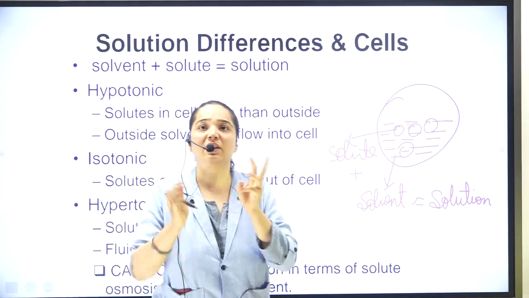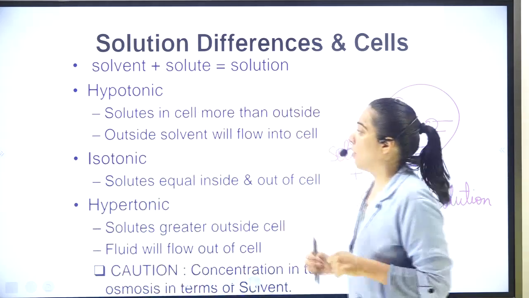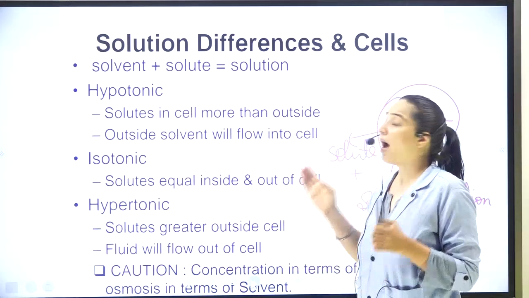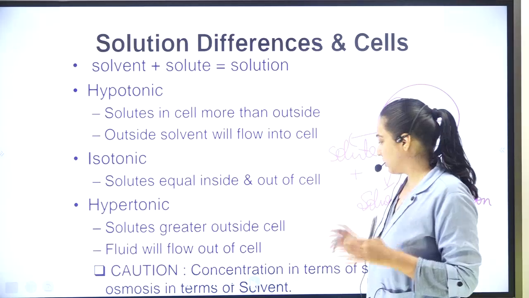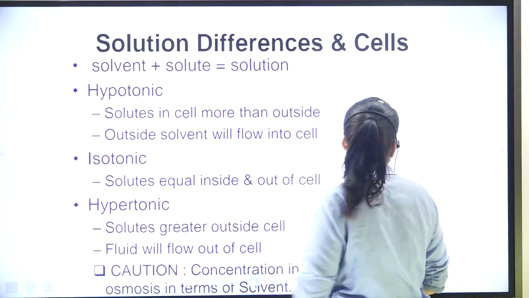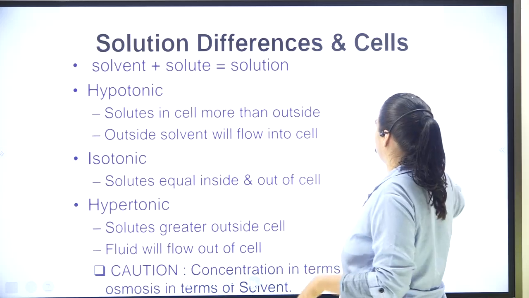Now let us study the three different types of solution. Among them, the very first one is the hypotonic solution.